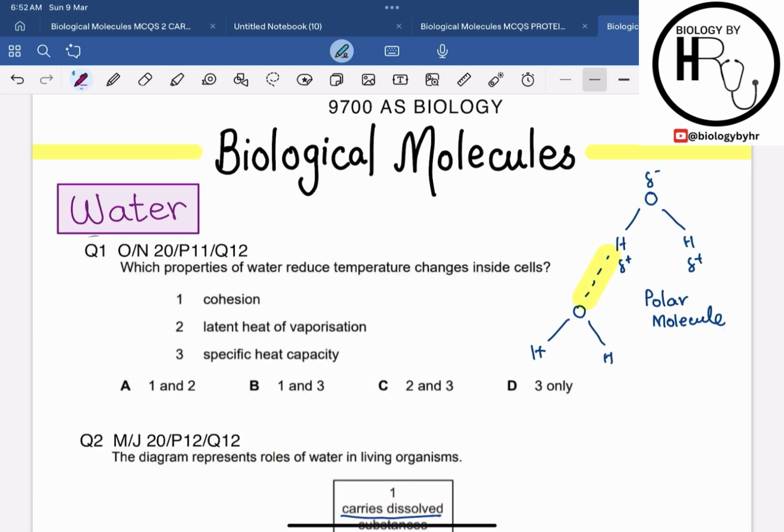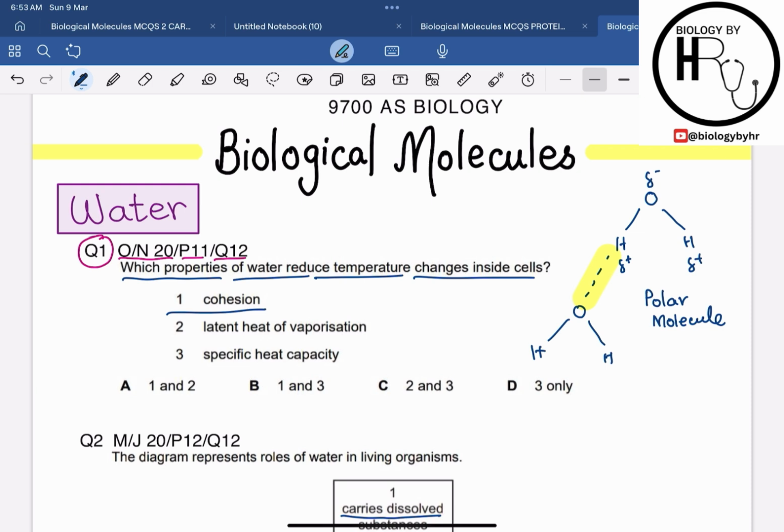Alright, so now let's move on to question number 1, which is from October-November 2020 paper 1 question 12. The question says, which property of water reduces the temperature changes inside the cell? The first property given is cohesion. Basically, it is the sticking of water molecules together due to hydrogen bonding. Cohesion is important in processes like transpiration in plants, but it does not significantly contribute to reducing the temperature changes inside the cell.